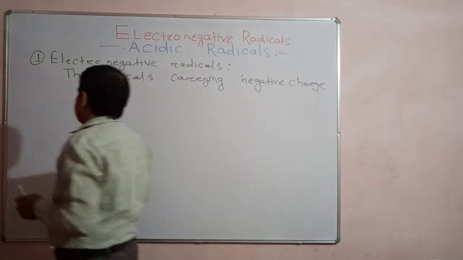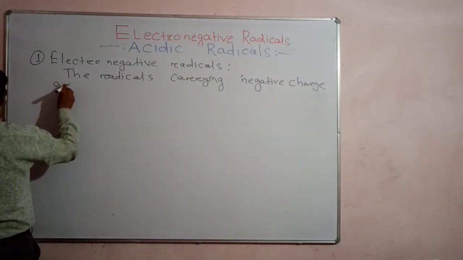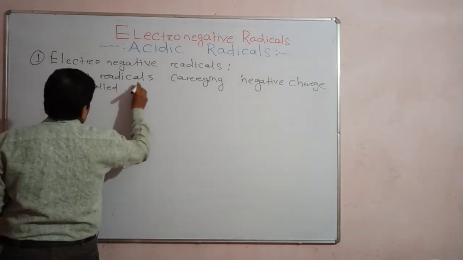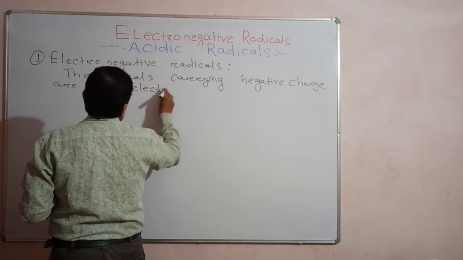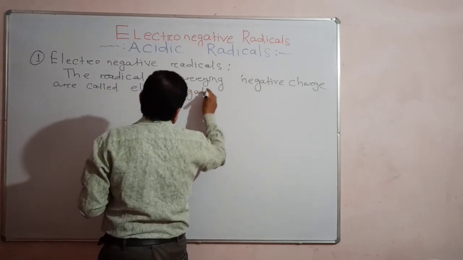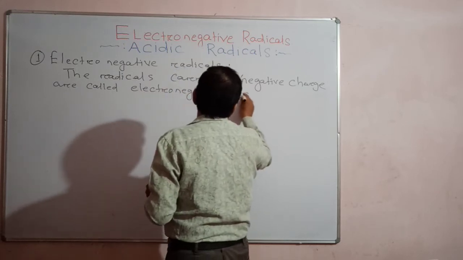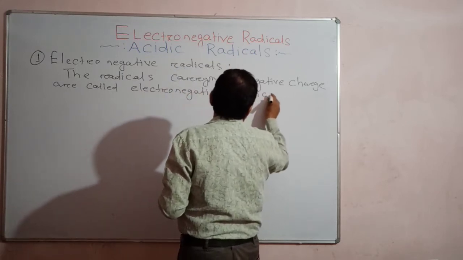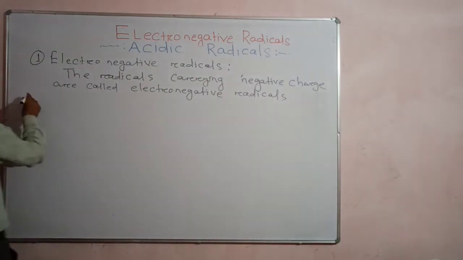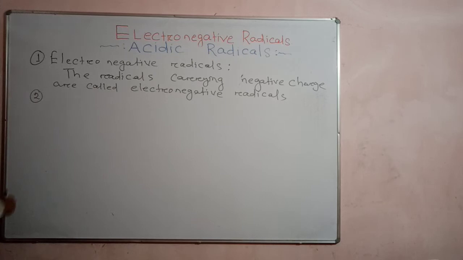The radicals carrying negative charge are called electronegative radicals. These electronegative radicals are also known as acidic radicals.